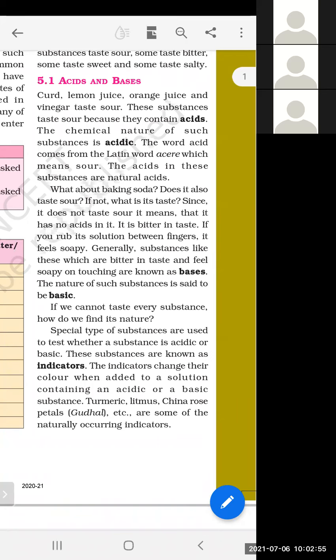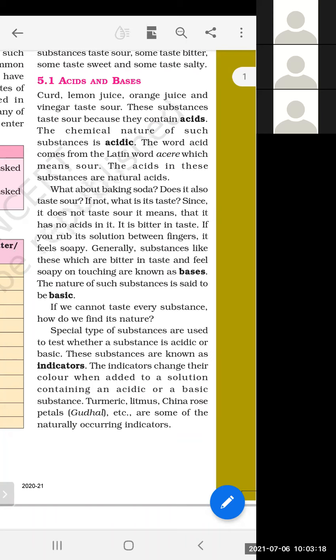So what is the important term? Indicator. What is the definition of this? Special types of substances used to test whether a substance is acidic or basic. These substances are known as indicators. Indicators change their color when added to a solution containing an acidic or basic substance.